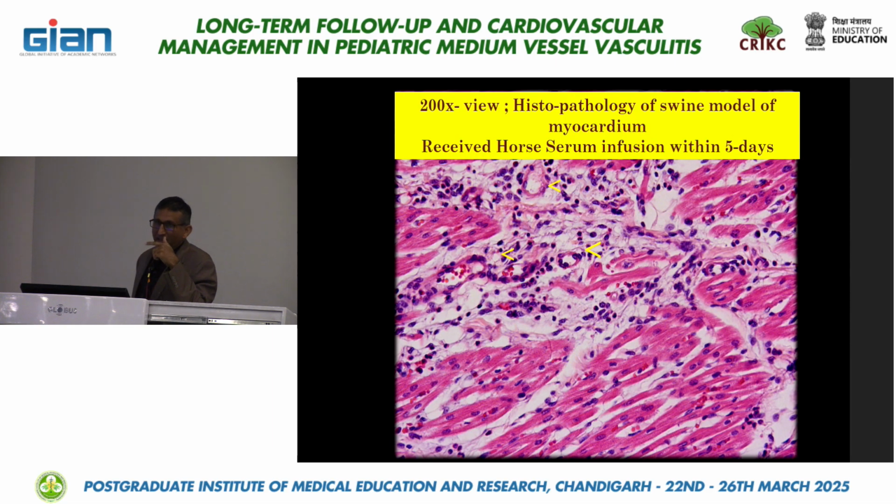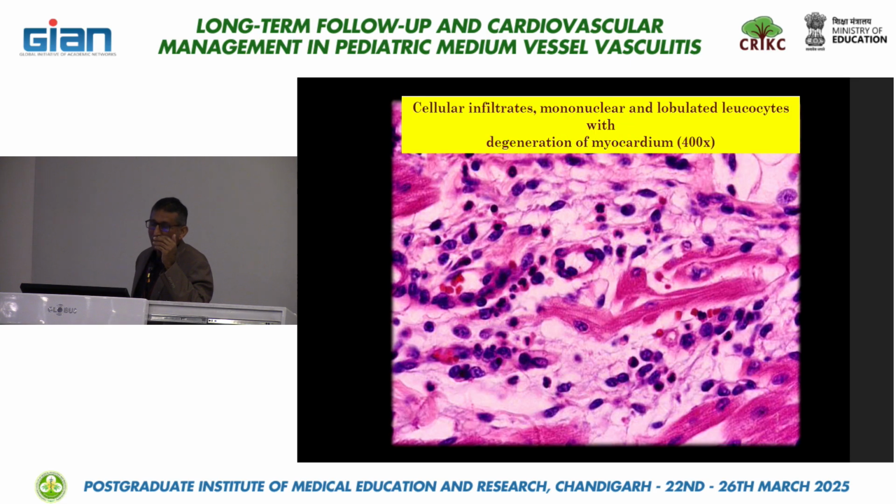This slide I made myself with H&E stain, from the immune complex vasculitis I induced in the swine. I injected horse serum. Horse serum produces a type 3 hypersensitivity reaction, and that is the only agent that will produce circulating immune complex. So I clearly proved that this is a circulating immune complex vasculitis, whether the trigger is SARS-CoV-2 or some other factor, the pathogenesis will be like an immune complex vasculitis.